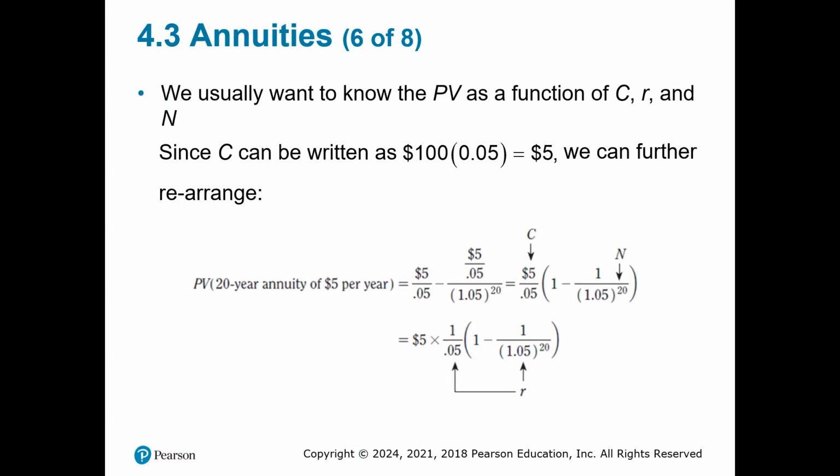We usually want to know the present value as a function of C, R, and N. Since C can be written as $100 times 0.05, which equals $5, we can further rearrange. And here you see the formula for that.